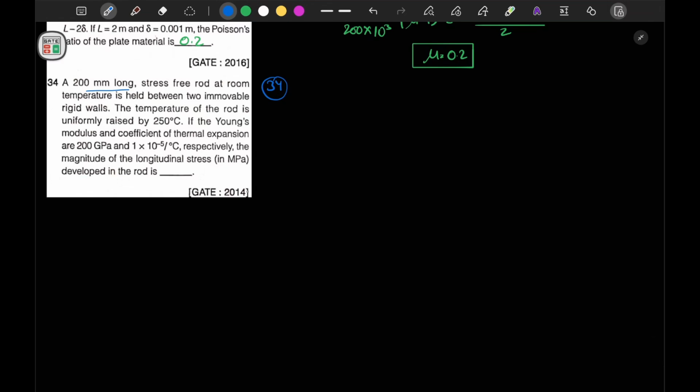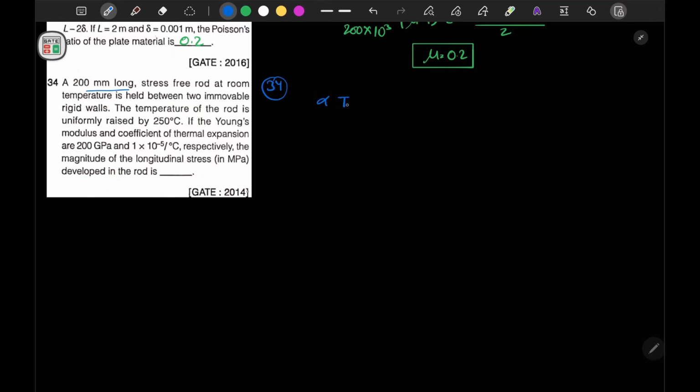The temperature of the rods is uniformly raised by 250 degrees Celsius. If the Young modulus and coefficient of thermal expansion are given as this and this, the magnitude of longitudinal stress is asked. Okay, so if it was free expansion, we can write the value of strain as alpha T. Alpha value is 1 into 10 to the power minus